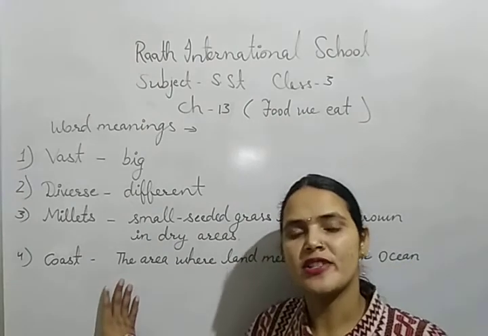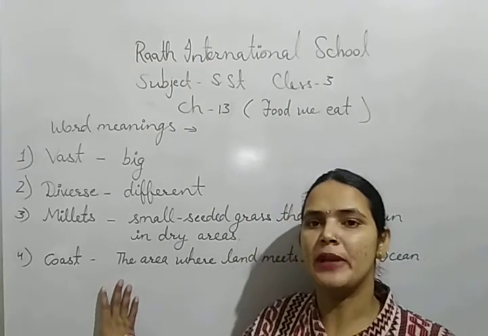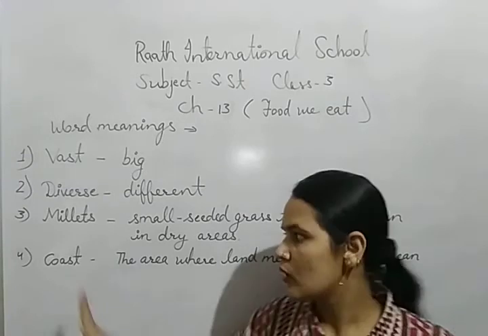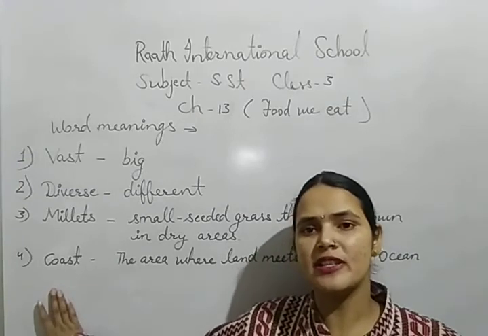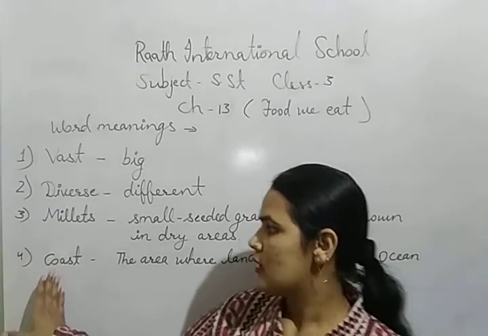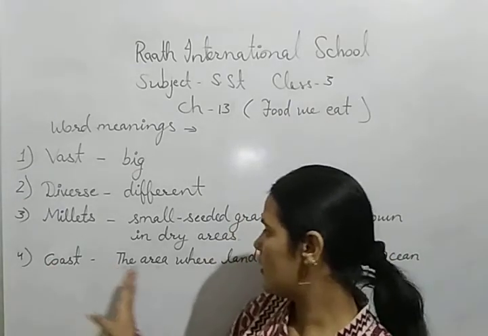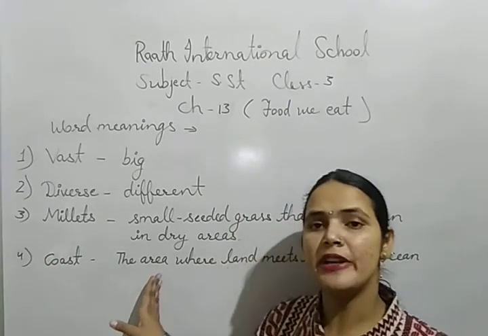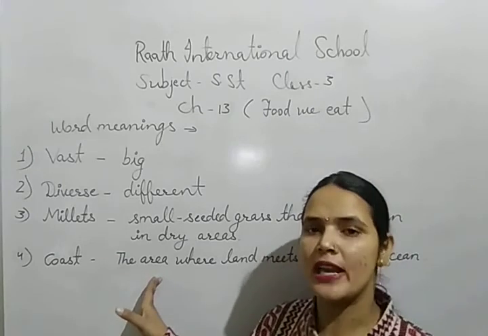The eastern coastal plain, the western coastal plain. So coast means that is one of the physical features, that is one of the landforms. The area where land meets to the sea or ocean, that is known as coast.